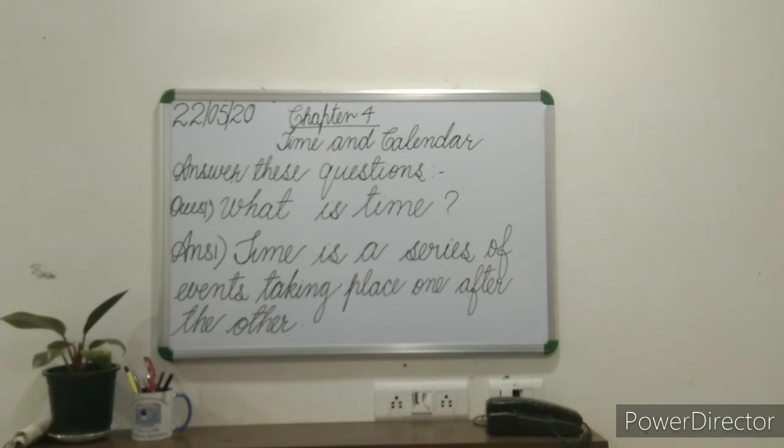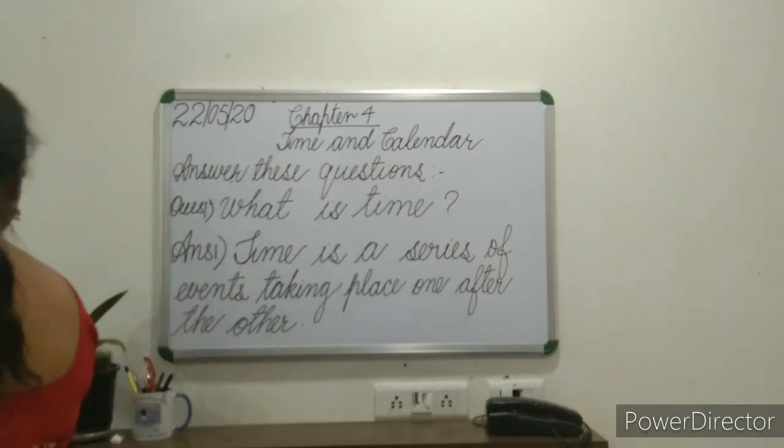Time is a series of events taking place one after the other. Completed? Okay, we will do the next question.